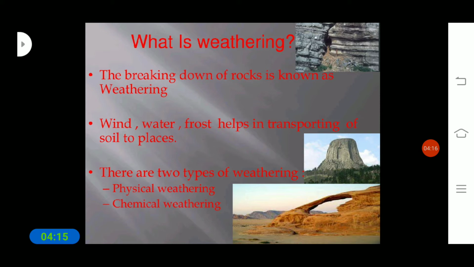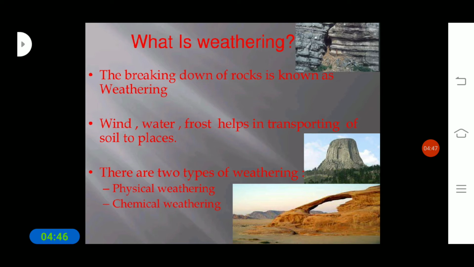Wind, water and frost help in the transporting of soil to other places. After the rocks break down and convert into soil, wind, water and frost help to transport the soil from one place to another place. There are two types of weathering we can see. One is physical weathering, another one is chemical weathering.